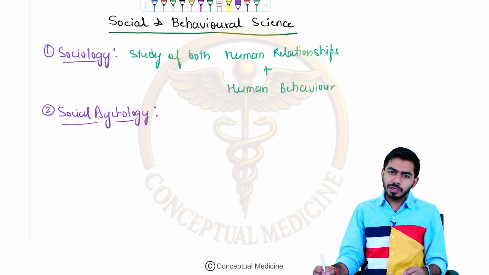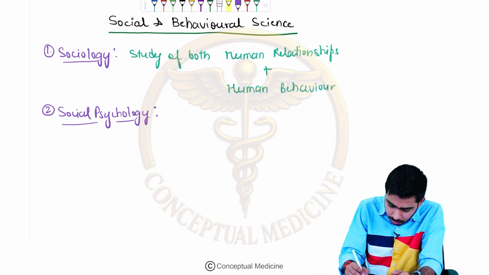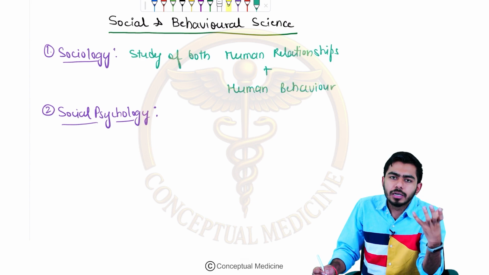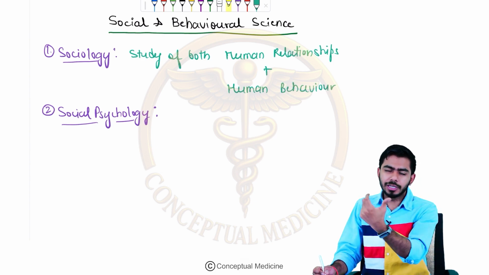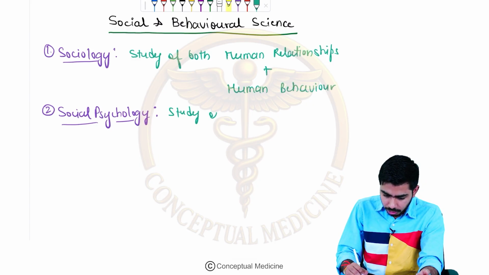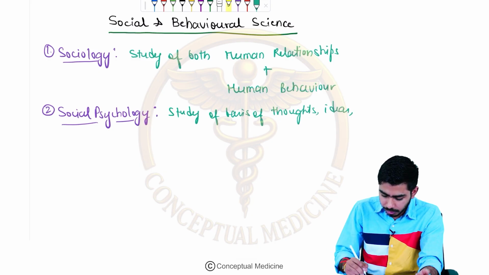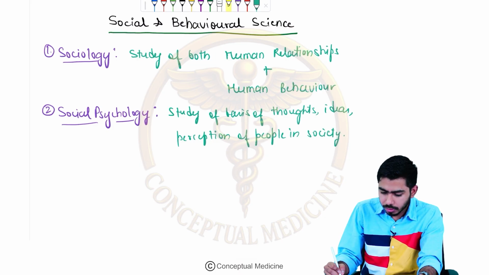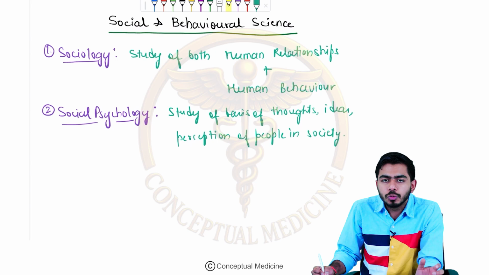So social psychology, guys, is basically the study of the basis of thoughts, ideas, and perceptions of people in a society. That is called psychology, which psychology? Social psychology, right?